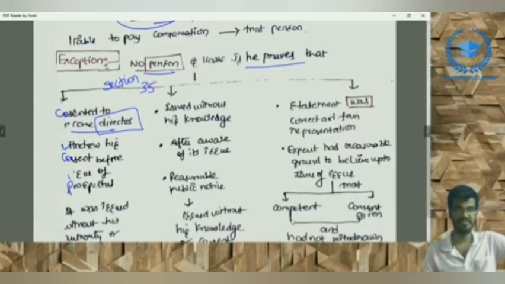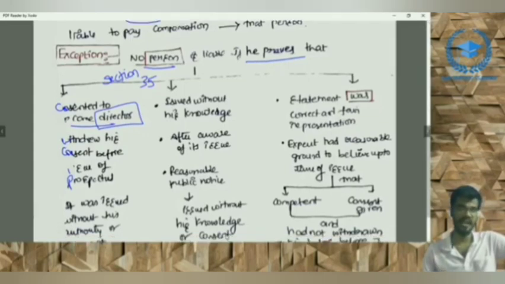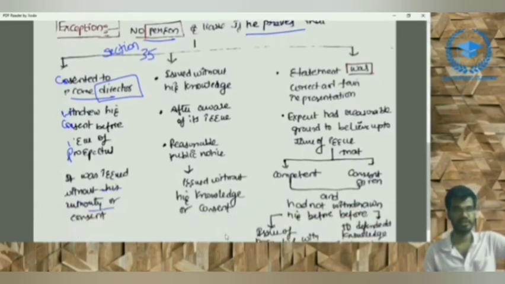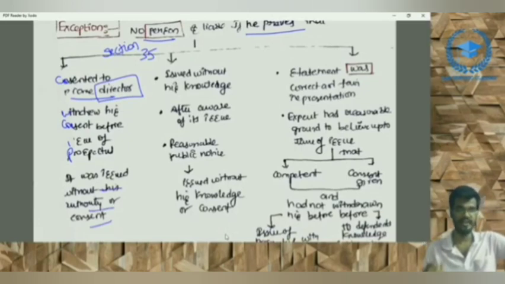Means he has withdrawn his consent before the issue of prospectus, and it was issued without his knowledge or authority. If he proves to the adjudicating authority that it was issued without his knowledge, and also he has withdrawn before issue of such prospectus, then such director shall not be liable under section 35.